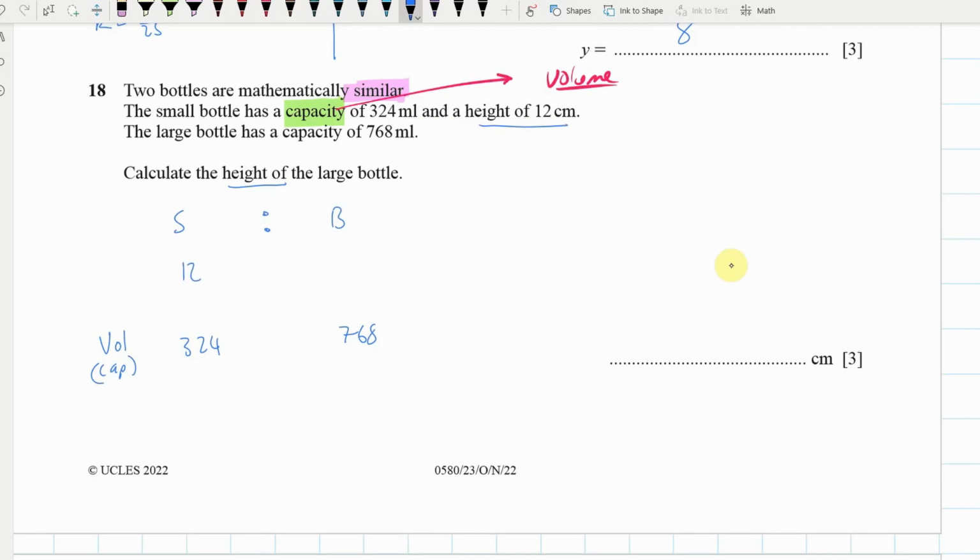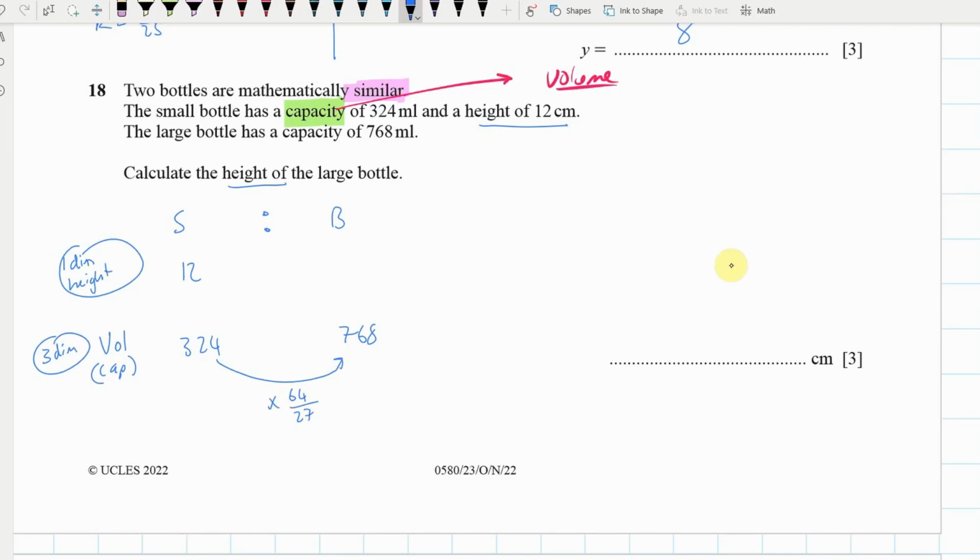So this is like 1 dimension, height, right? Capacity is 3 dimensions. Okay? So what you do is you go, how do we go from here to here? So I would go 768 divided by 324. And this gives me, I must be timesing by 64 over 27.